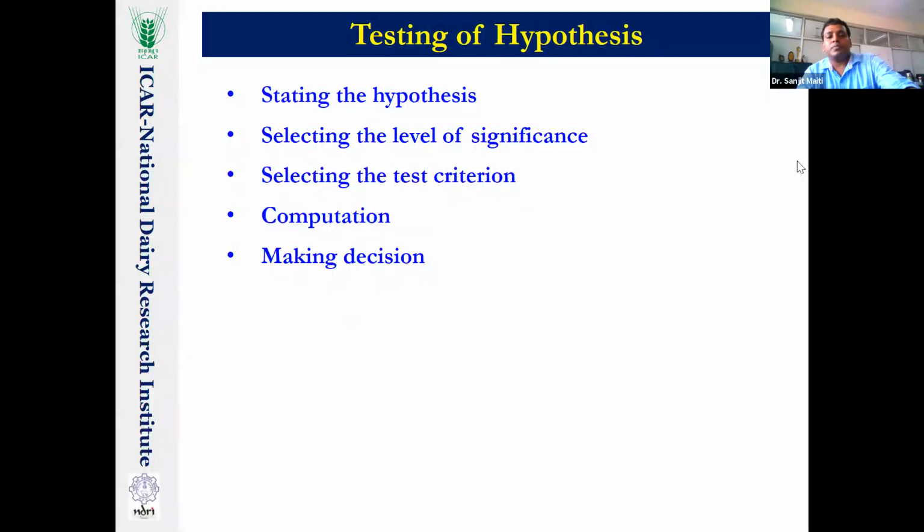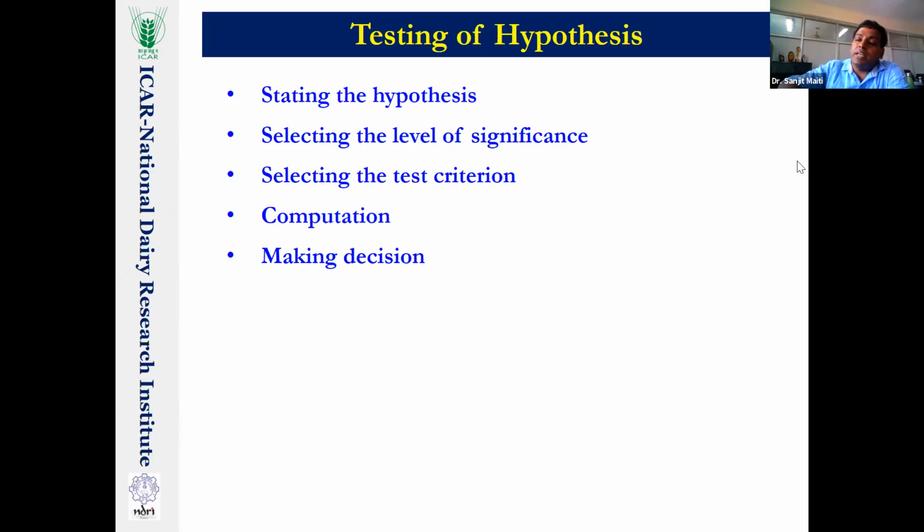Is it clear? The next thing is selecting the test criteria. Test criteria means which test you will apply: whether a t-test, a z-test, or an f-test. That depends on your variable, your level of measurement, or the distribution of the data. Generally with lower-order measurement, nominal or ordinal level of measurement, we consider that the data is not normally distributed, so a non-parametric test will be applied.